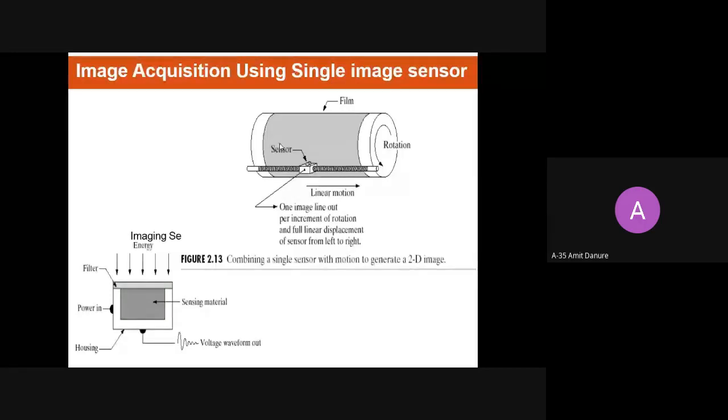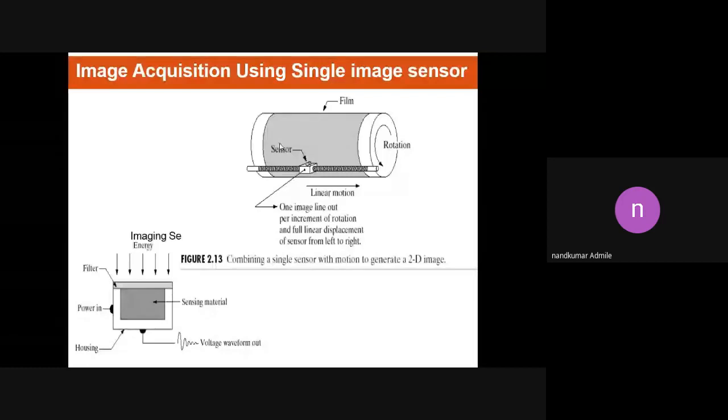Yes, sir. Okay, so everyone listen carefully, always remember, to generate any image we require displacement in two directions. There is some movement in the x direction and some movement in the y direction. So how can we achieve the movement in the x and y directions? Here we can use a single sensor. That sensor we place on a rod, and that rod can move in a horizontal direction.